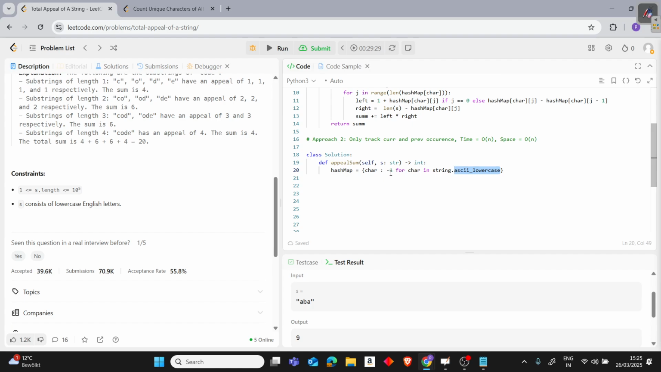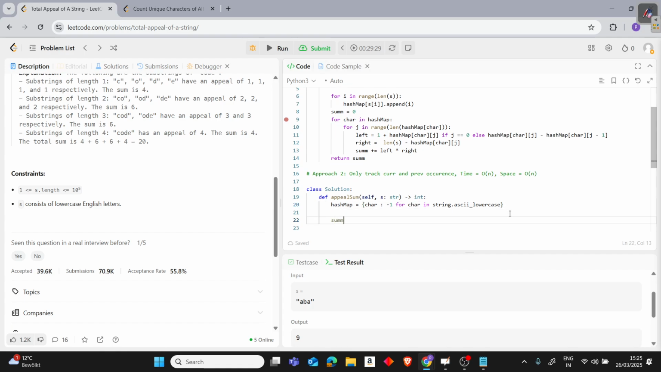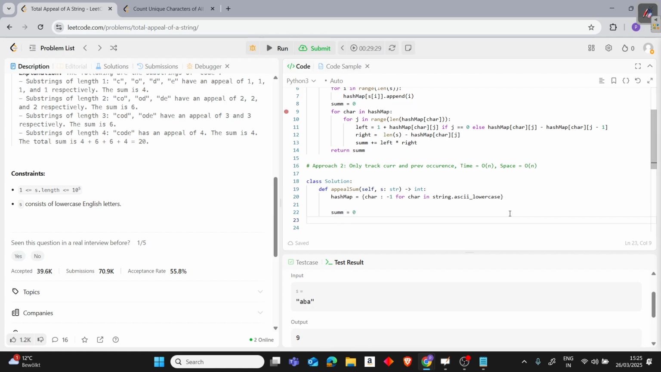And we are just iterating over this hash map. Even though we iterate over the hash map, that is only O of 26, so O of 26 is going on here. And again we will use our sum, which will be our answer. Then we just iterate through the string. Since we need the index, I am using enumerate, because we haven't stored any index as of now.